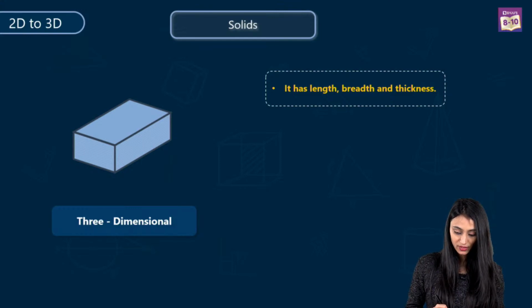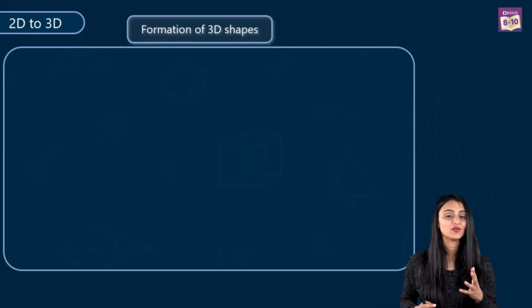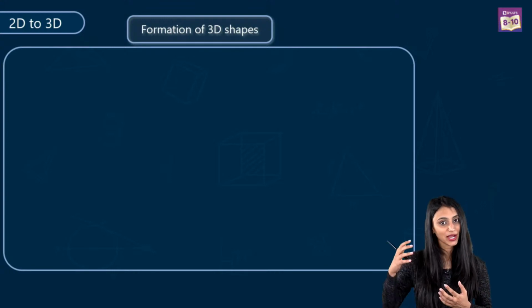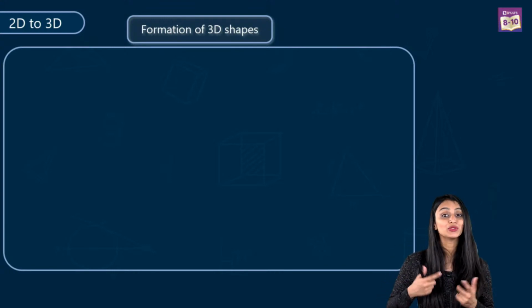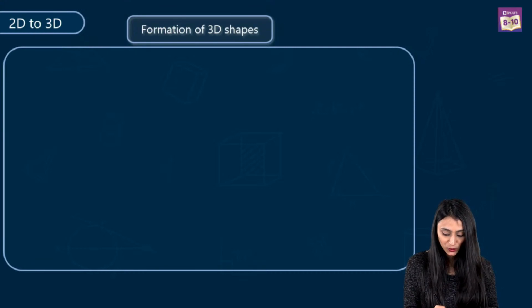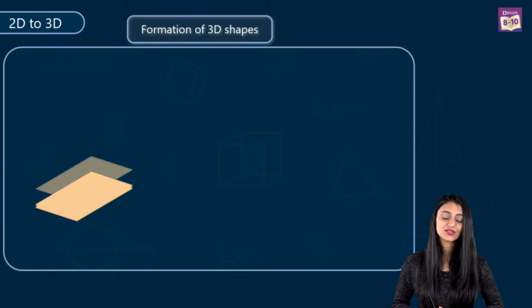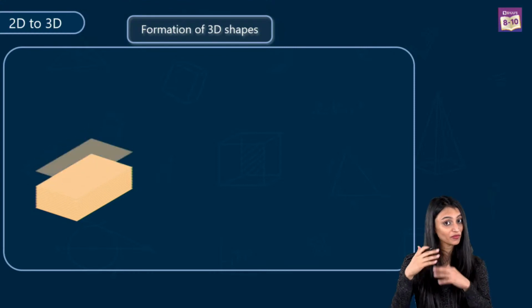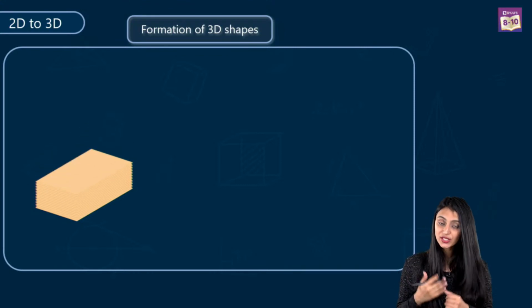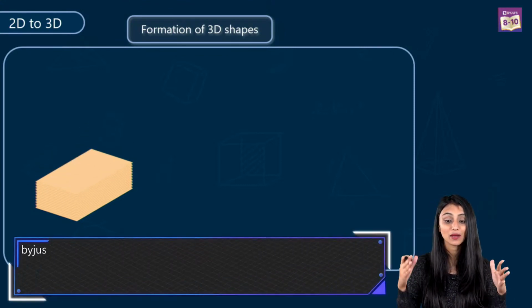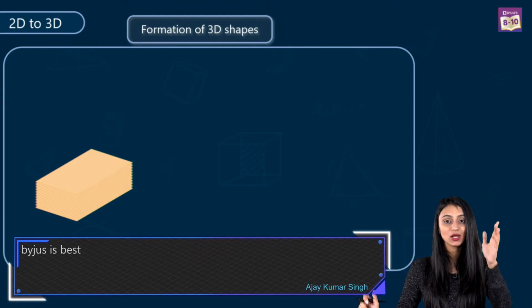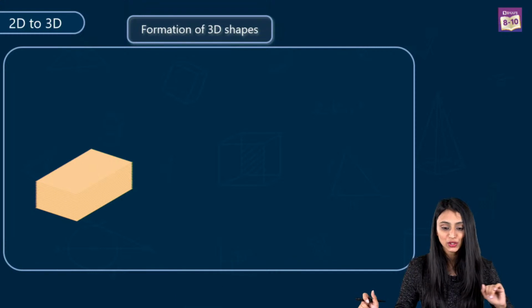Okay. So till now we have seen the formation of a 3D model. Now let's try to convert all the 2D figures to 3D. Let's suppose we have this rectangle here. If I keep piling up rectangles of the same measurement on top of each other like this, so that it reaches a certain height, what does it become? It becomes a cuboid. So you see, a 2-dimensional rectangle converts into a 3-dimensional cuboid.